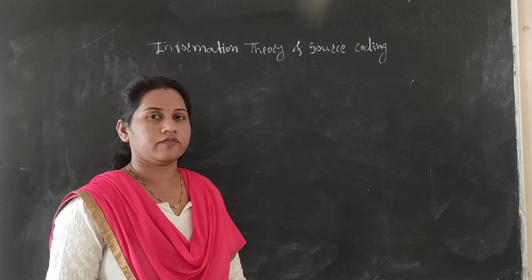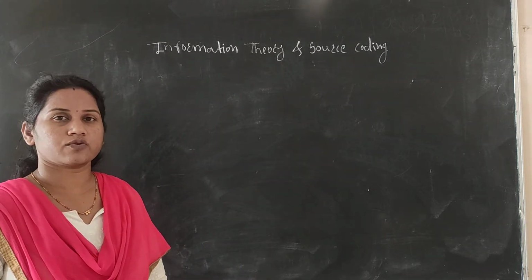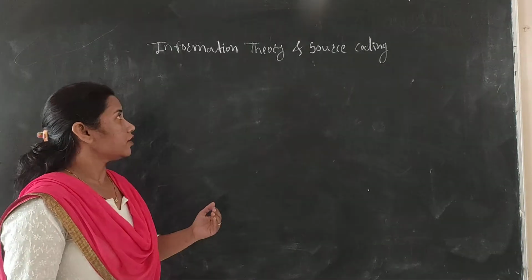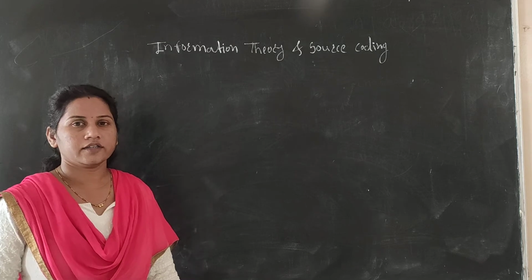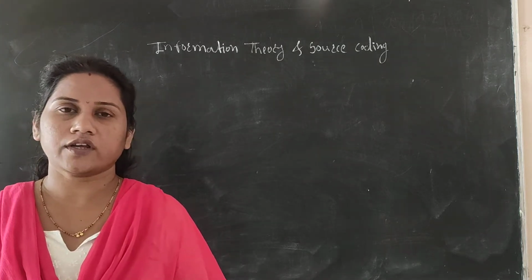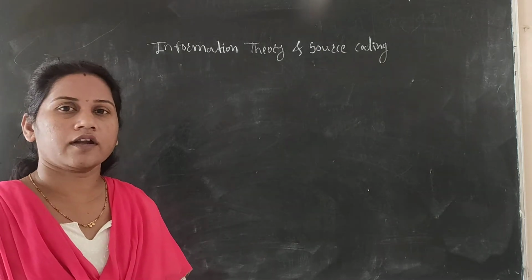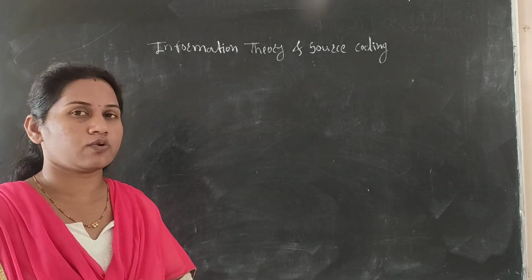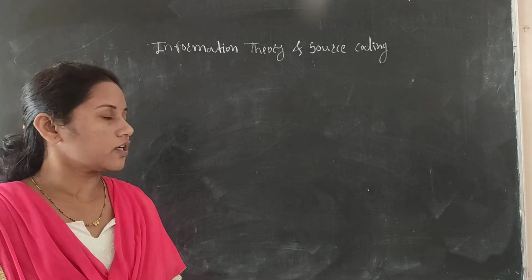Students, today we will see the topic from the unit first, Information Theory and Source Coding. In the last lecture we have seen what information is, what the unit of information is, and how we can transmit the information from the source to the destination by using different types of communication systems.